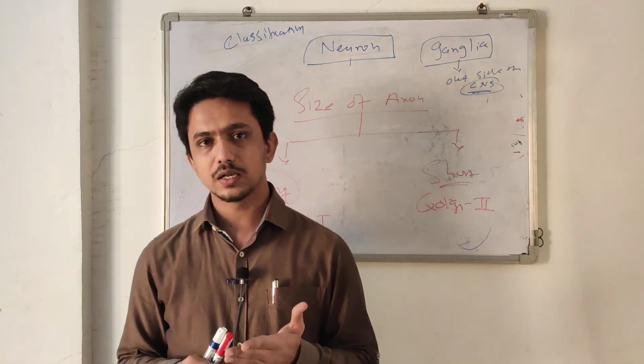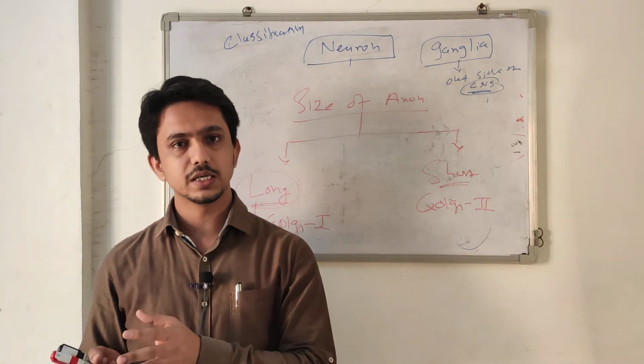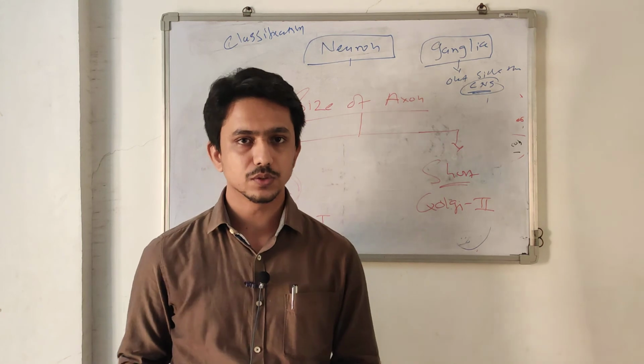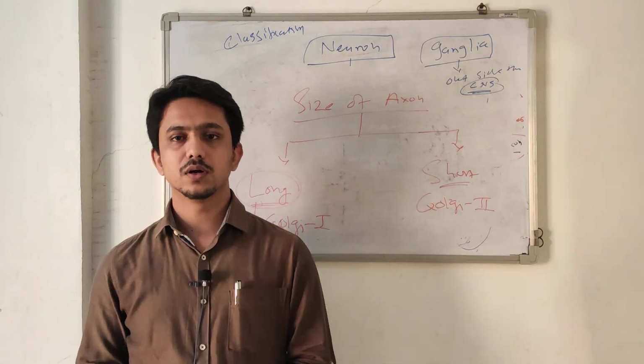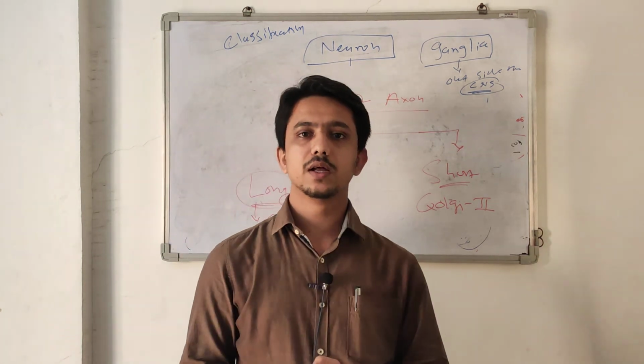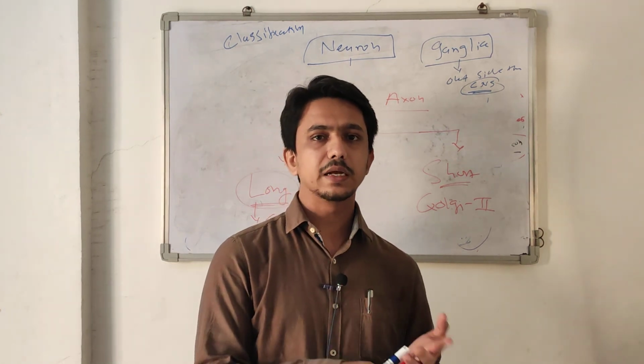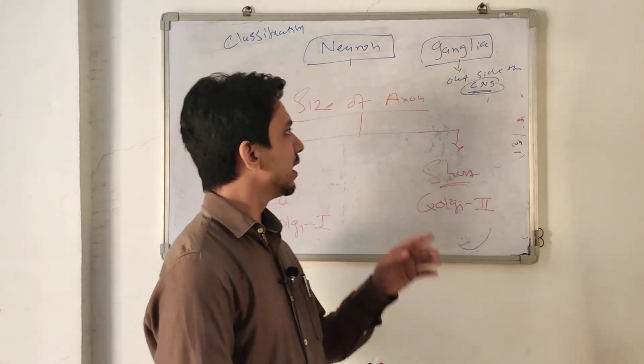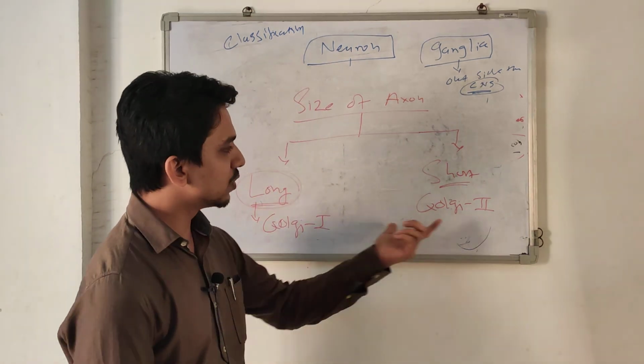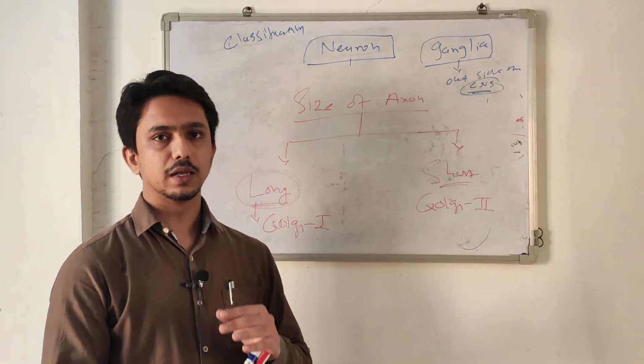As per function, it is sensory, motor or integrated neurons. As per neurotransmitter, it is cholinergic, GABAergic, dopaminergic and so on. And as per axons, it is Golgi type 1 and Golgi type 2. Okay, class dismissed.